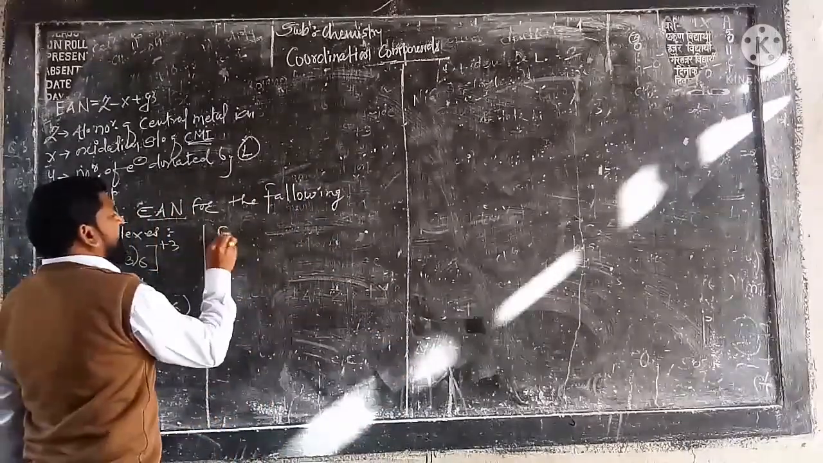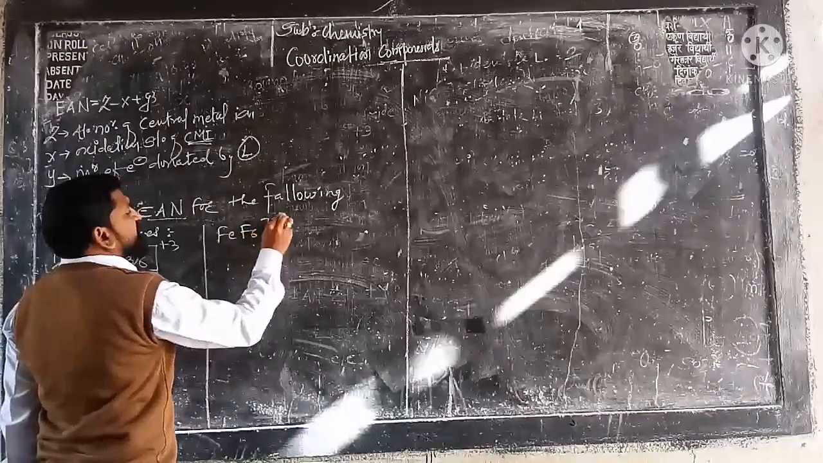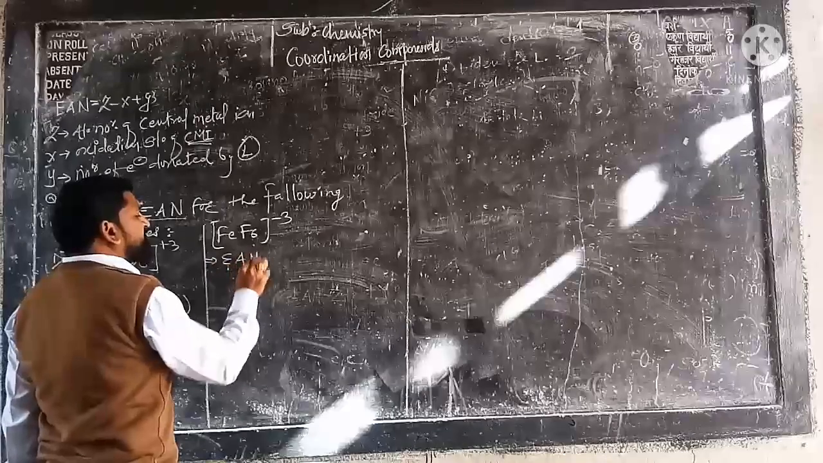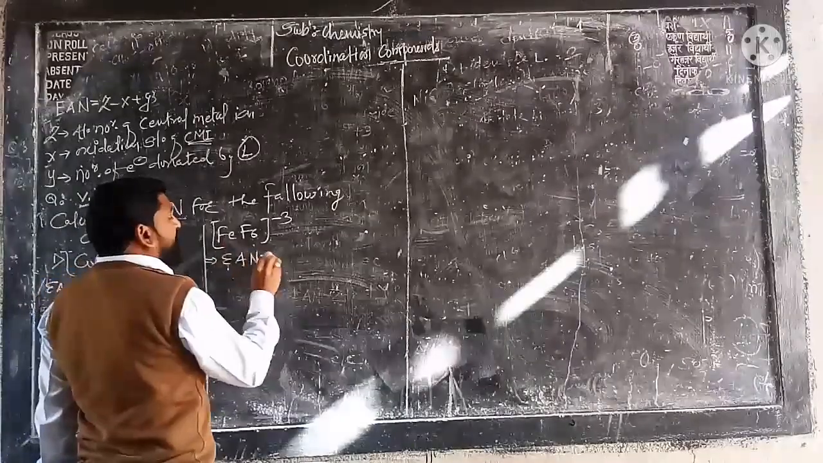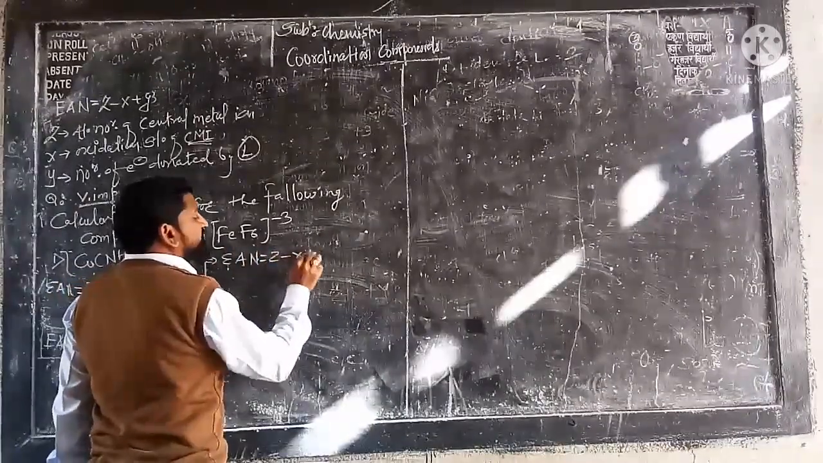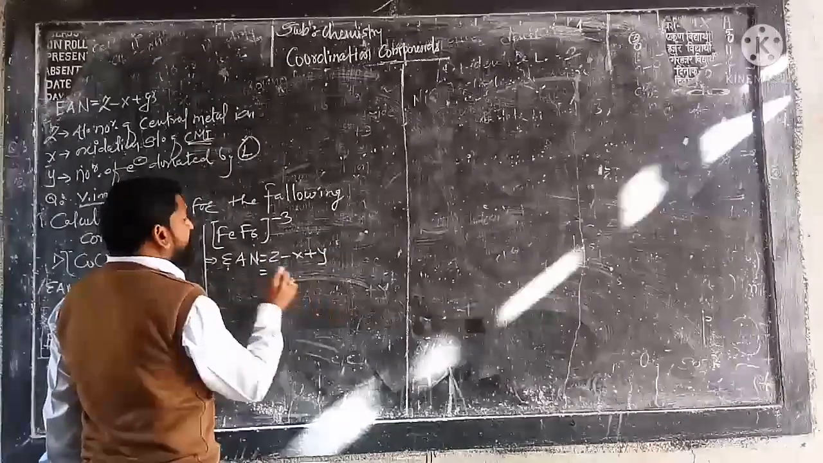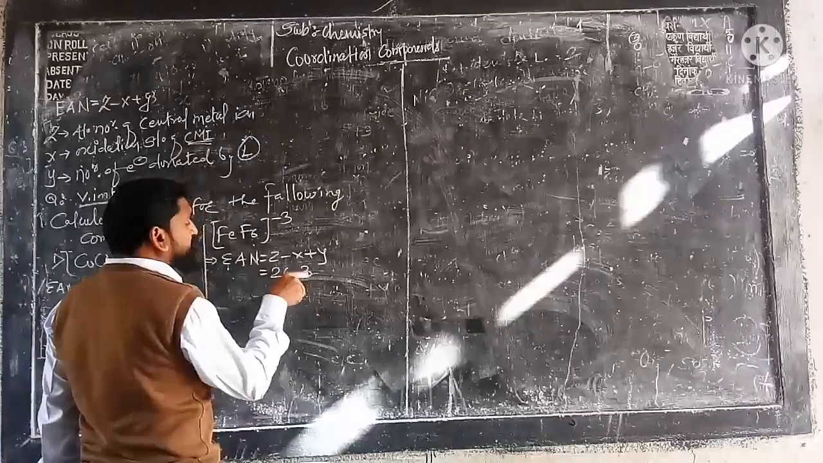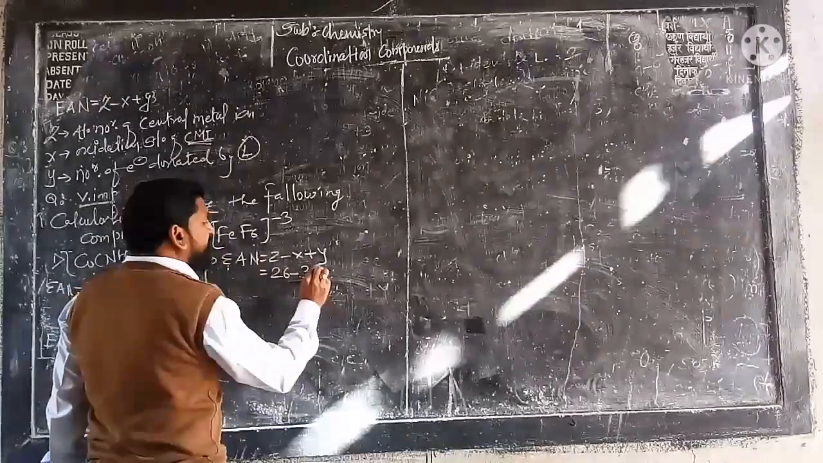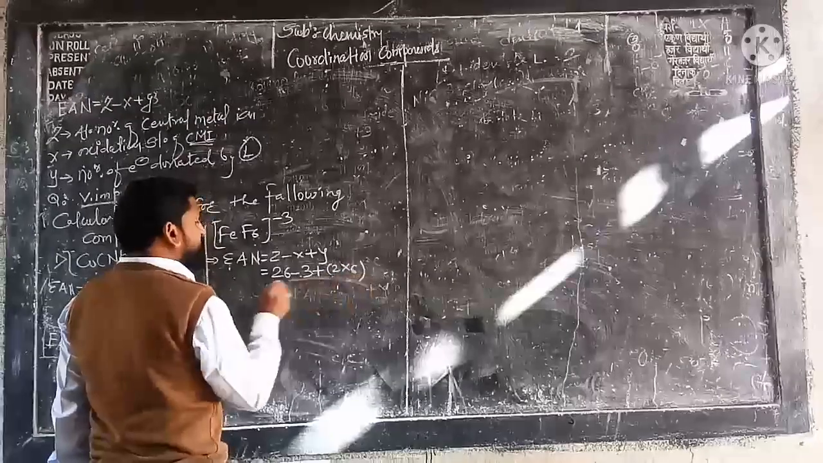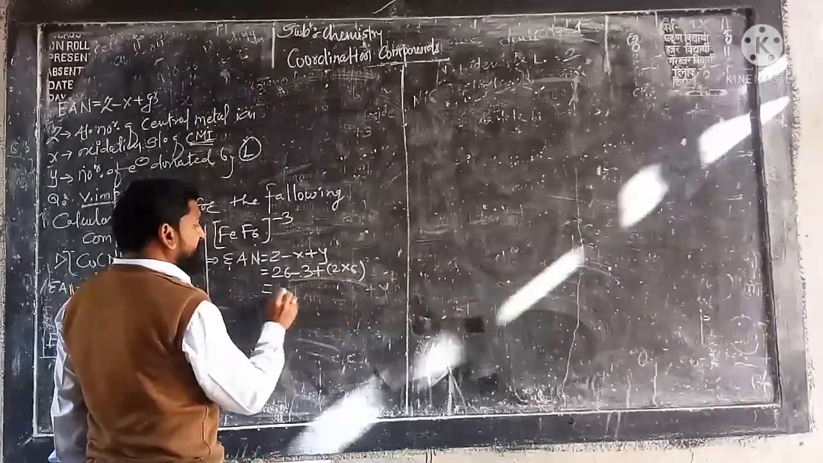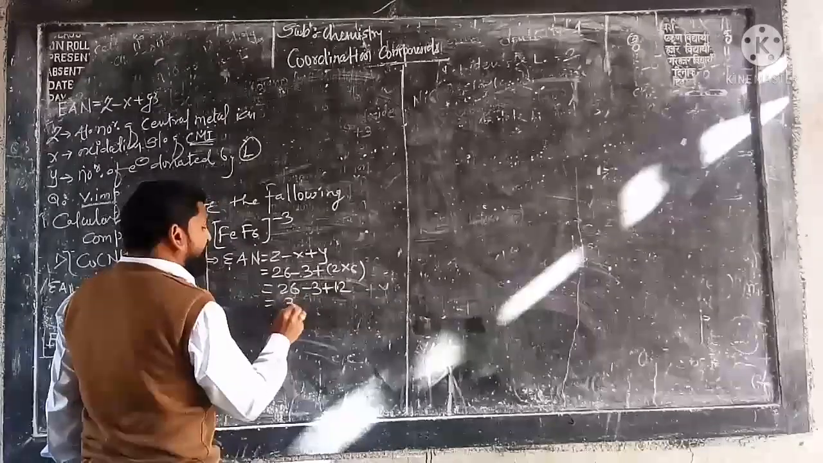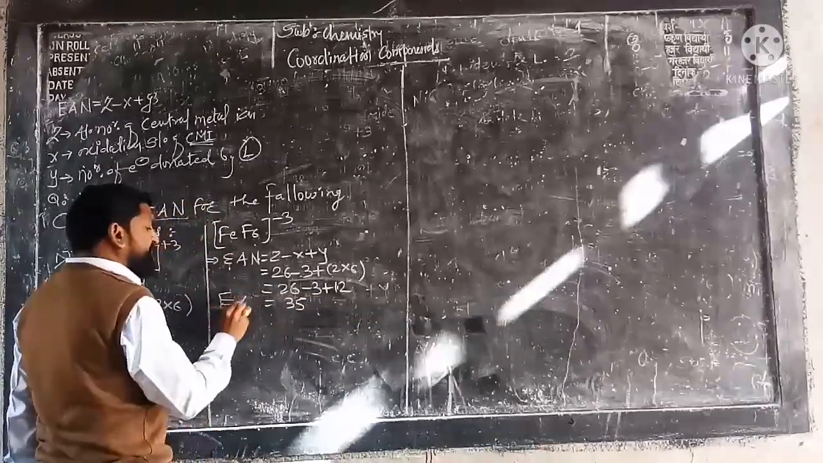I am writing here [FeF6]3-. So here let us calculate, effective atomic number will be equal to iron. What is the atomic number of iron? It is 26 minus 3. Why 3? Because 3 is the oxidation state of iron here, plus 2 into 6. So again we are getting how many here? See here, 26 iron, minus 3 plus 12. So we are getting here 35 as effective atomic number.